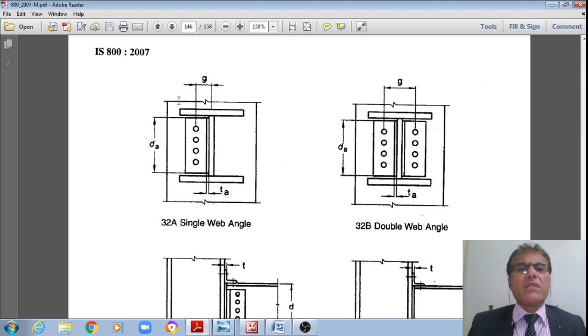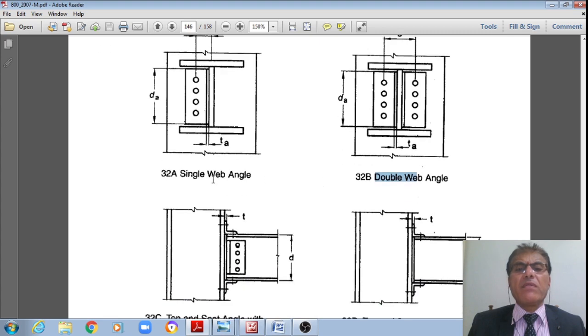Now this is a beam connected to the flange of a column by means of a single web angle, right? The single web angle is connected to the flange of the column, which in turn is connected to the web of this beam, right? By means of single web angle, right? Like that, if the web angles are there on either side, then that is what is called connected by means of double web angle, right? Now that is all.